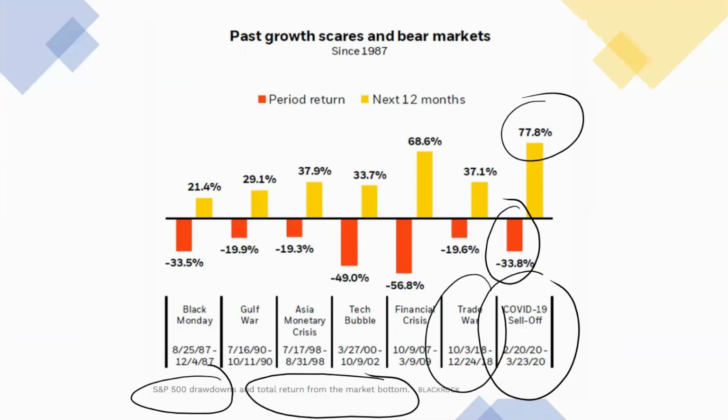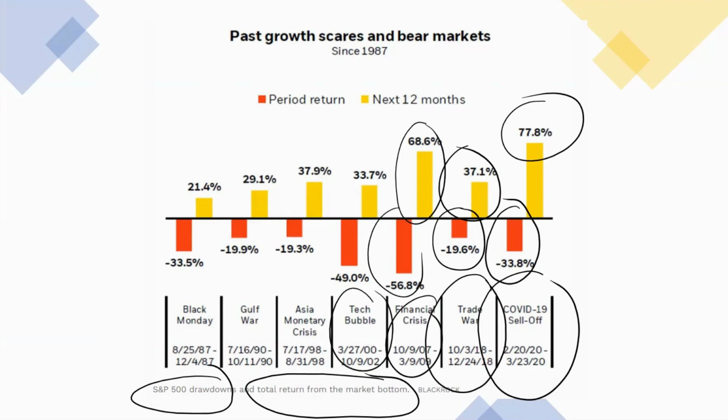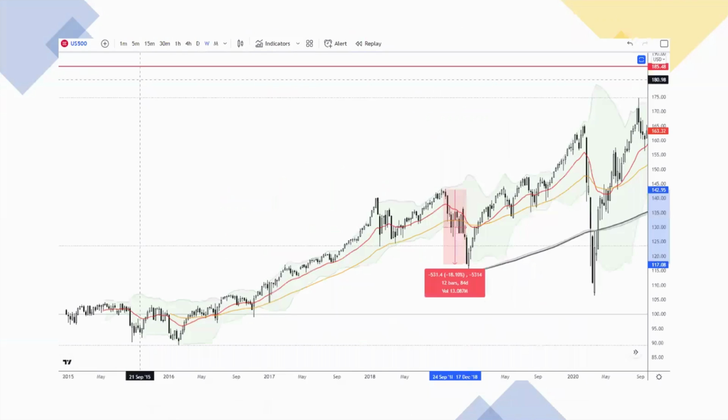Another recent one was the trade war in 2018, where the market dropped by 19.6%, but when the market recovered, you could expect a return of about 37.1%. Likewise for the financial crisis, the tech bubble, and other past bear markets. This is extracted from the source to show you further, based on the S&P 500 charts.